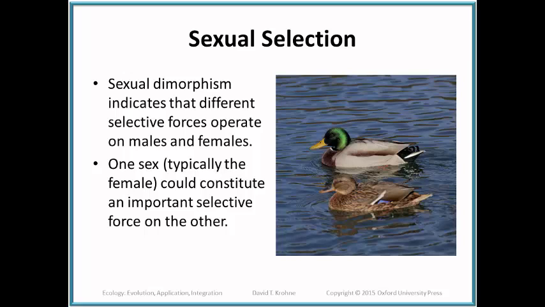Sexual dimorphism, a concept related to sexual selection, means that males and females are different from one another. As you can see in this picture, the male in the background is colorful, the female in the foreground less so. Sexual dimorphism indicates that different selective forces operate on males and females.